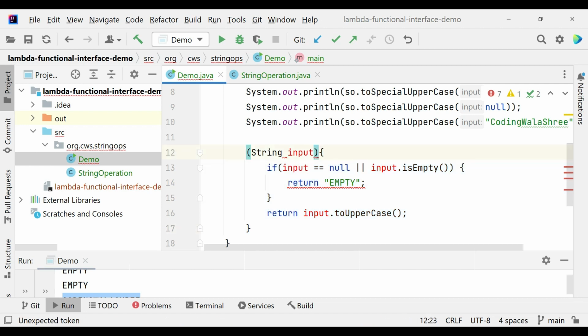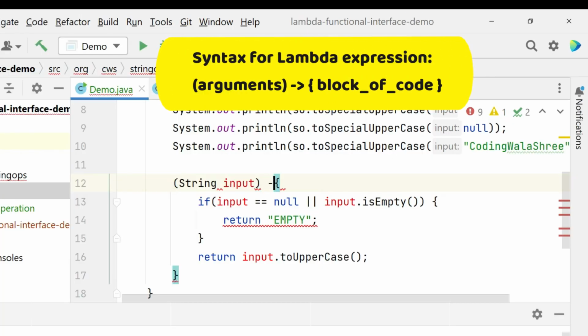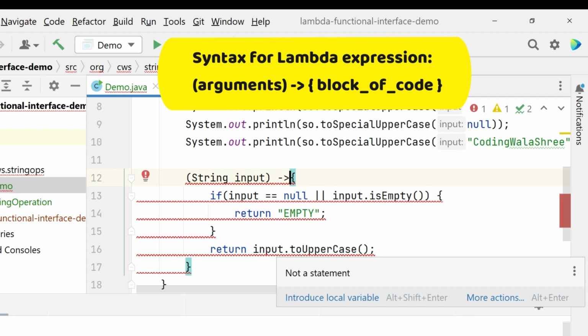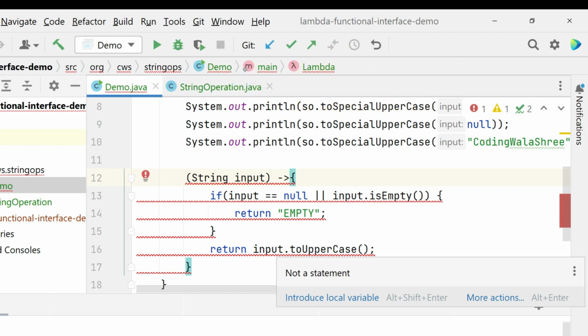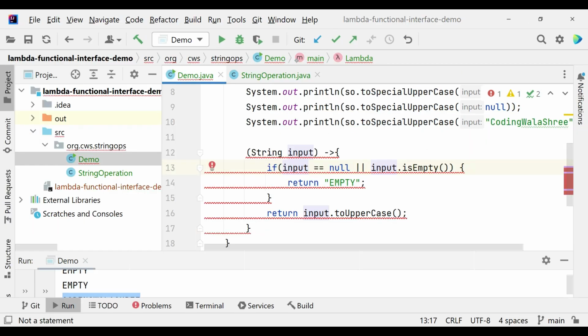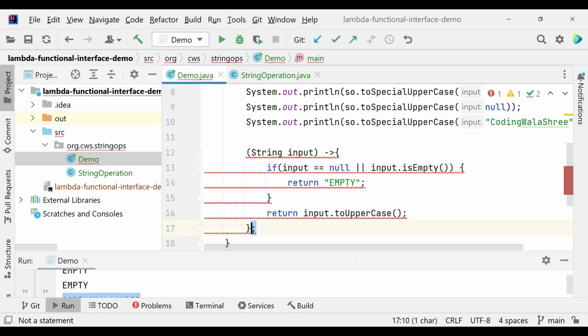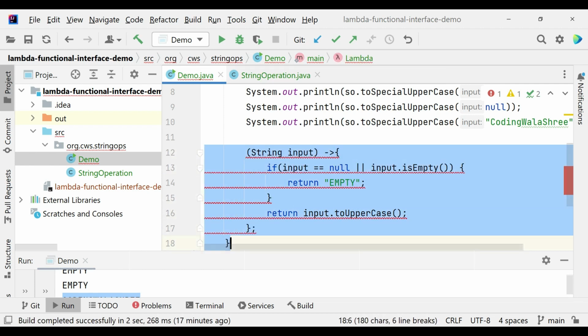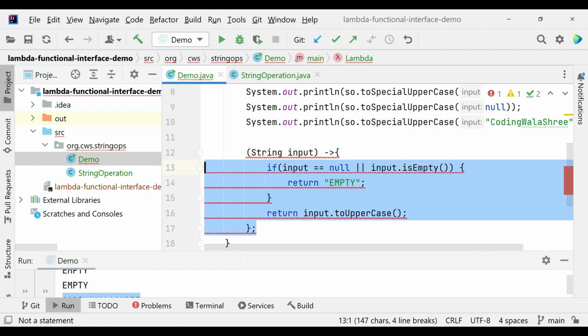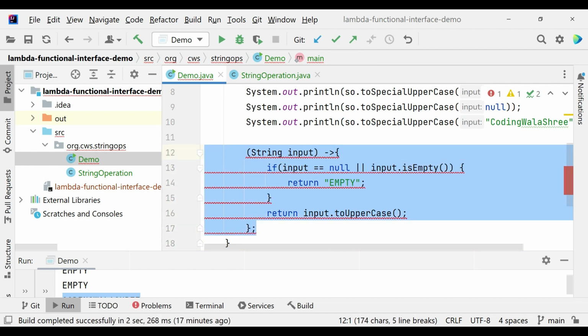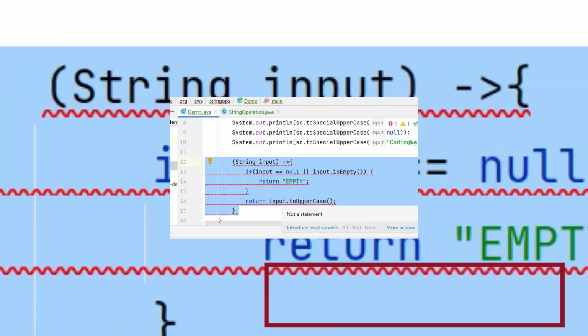And the Java 8 compiler asks us to provide a hyphen and greater-than symbol to show that it is a lambda expression. The code is giving a compile-time error because it is not stored anywhere. As it is a statement, we have to give a semicolon at the end. But this block of code we have written is syntactically correct, though the compiler is complaining about it.